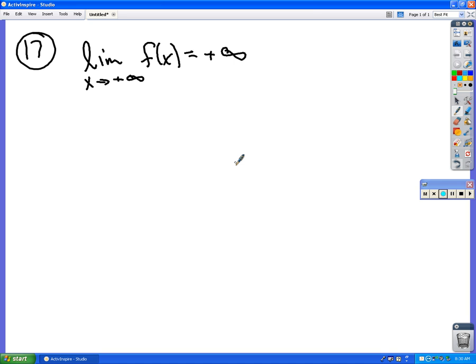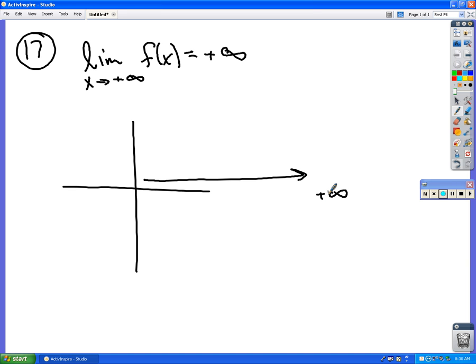All right, number 17, the way that translates into English is the limit. That's what this stands for, limit, as x approaches infinity is infinity. What that means is as the x's get bigger, as they go towards infinity, the y's get bigger also. They go towards infinity as well. And so this one says the three functions that do not have end behavior that way. So give me a function that does not, when the x's get bigger, the y's get bigger also.